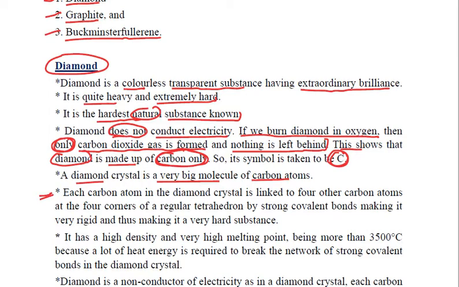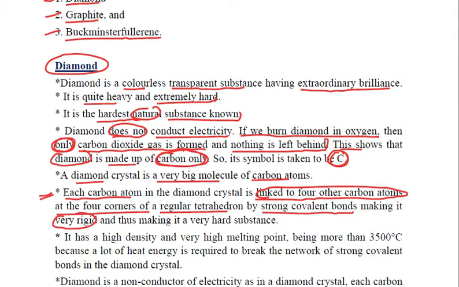Clear? A diamond crystal is a very big molecule of carbon atoms, and a very important property in diamond is that each carbon atom is linked to four other carbon atoms which are present at the four corners of a regular tetrahedron by strong covalent bonds. And because of this, diamond is very rigid, and that is why it is such a hard substance. Clear?